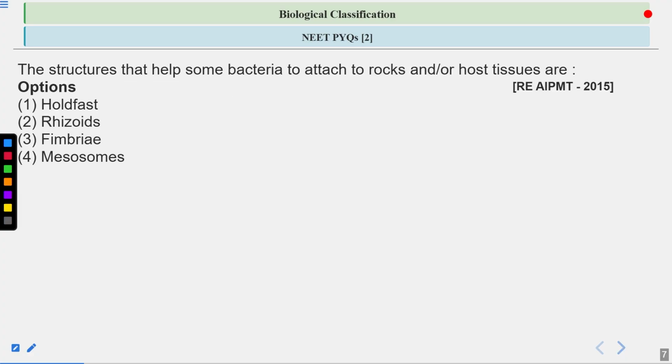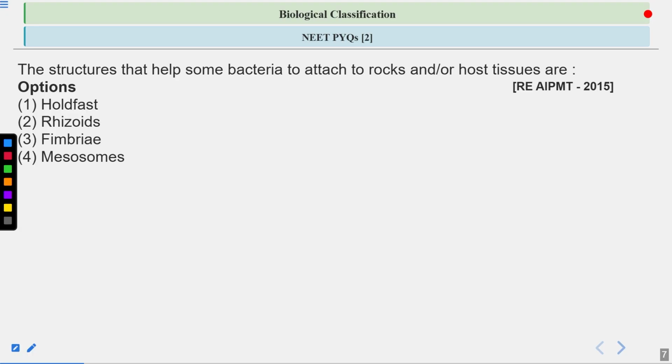Next question: the structures that help some bacteria to attach to rocks and to the host tissues are. You have to name the structure which is present in bacteria. You should read the question very carefully, as all the information is given in the question.